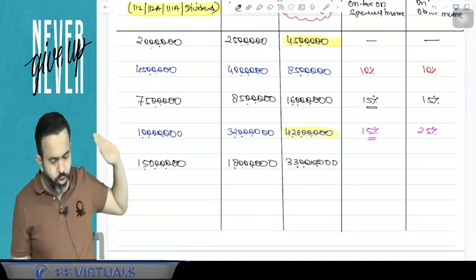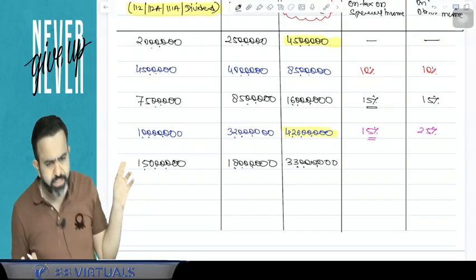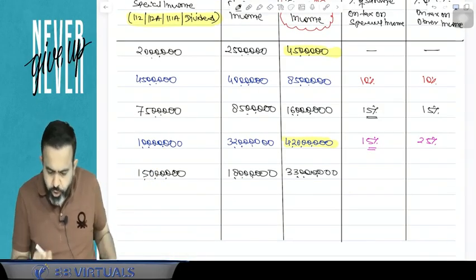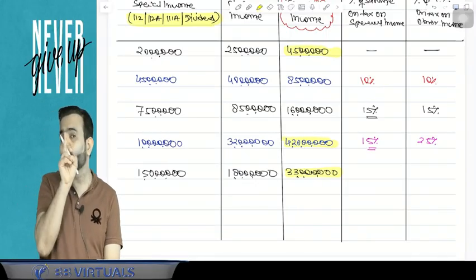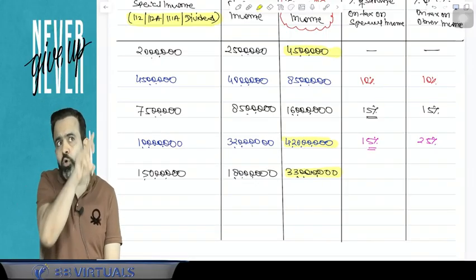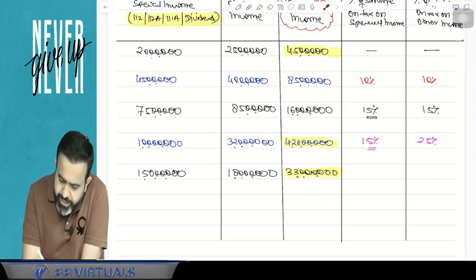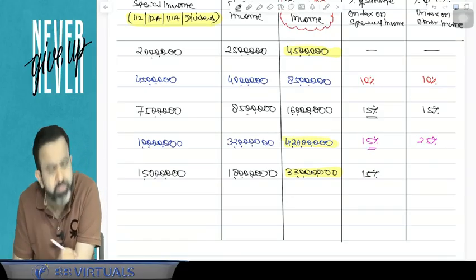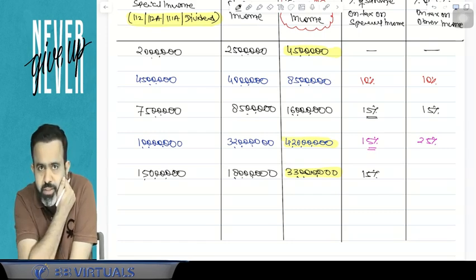Now your special income is 1 crore 50 lakh, your other income is 1 crore 80 lakh, and your total income is 3 crore 30 lakh. Now guys, your income is more than 2 crore, so surcharge should be 25% on the taxes. But on the tax on special income, your maximum surcharge can be 15% only.